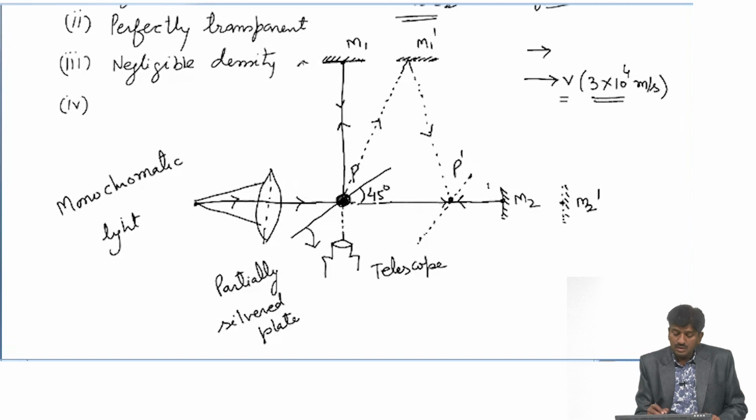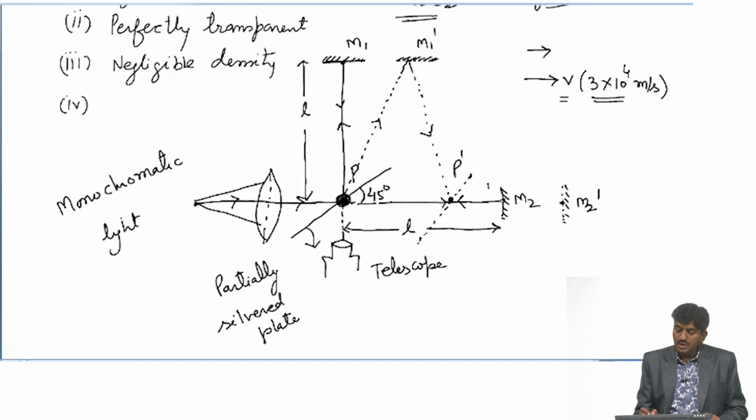The distance of this point P to M1 will be L, and the distance of point P to M2 is again L. The distances of the M2 and M1 mirrors from point P are the same, and mirror M1 and mirror M2 are perpendicular to each other.